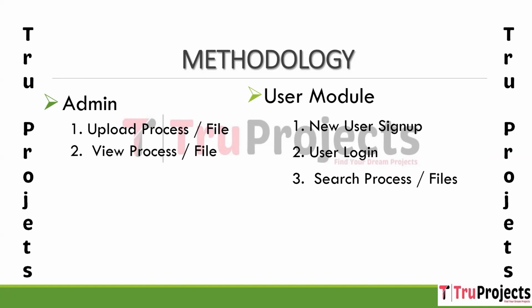Next module is user login. After signing up, the user can log in using their credentials. Once logged in, they can access the features provided by the application. The last one is search process or files. Once logged in, users can search for process or files. This likely involves listing the available files and their associated access rules. The user can then select a file to perform actions based on their access permissions.